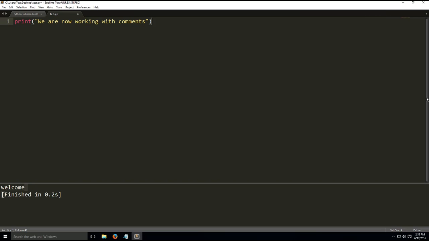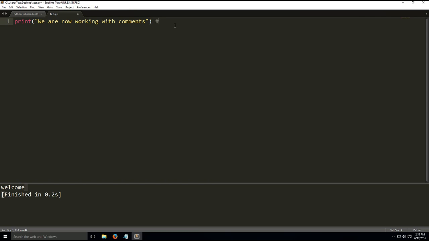Hey everyone, now we're going to talk about comments. If you're familiar with comments, basically they help us organize our code and tell other programmers what our code does. In Python, comments are notated with the hashtag symbol, or if any of you are older generation, the pound key.